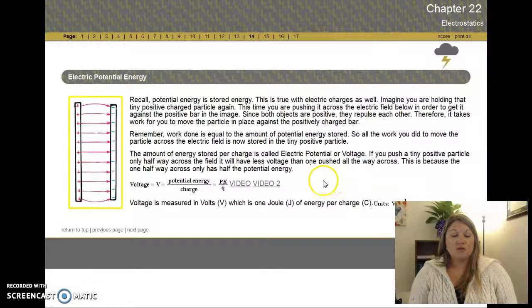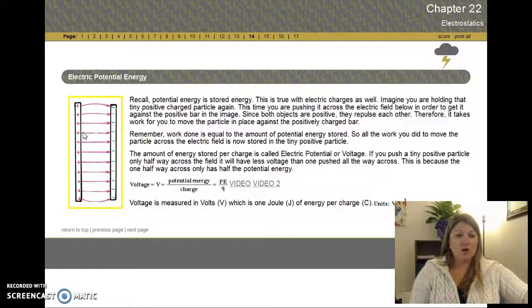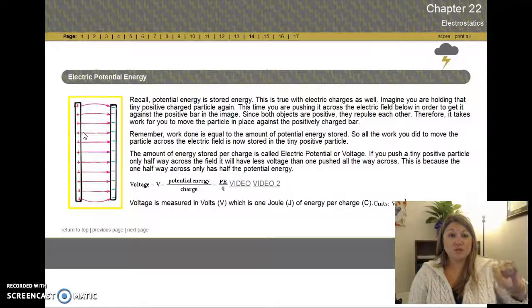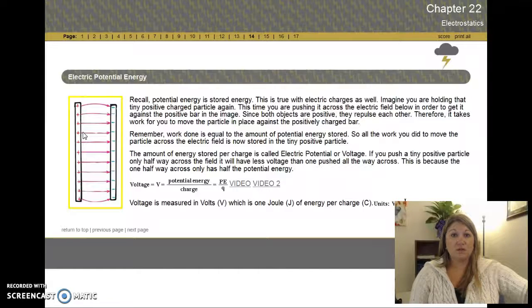So imagine we've got this positive charged bar over here and this negative bar over here. We put our tiny little test charge right here and hold it there. It's hard. We're doing some work moving it from the negative bar over to the positive bar, because it's attracted to the negative, so it doesn't want to go. Recall from past chapters, the amount of work done is equal to the amount of potential energy now stored at that point.